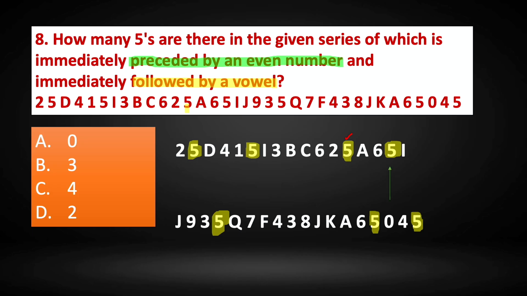The other 5s are also highlighted. When we look at the 5s, we can see that this 5 which is next to 6 is preceded by 6, an even number, and it is followed by a vowel I. So this is also satisfying the condition. So there are 2 5s that we have found as of now.